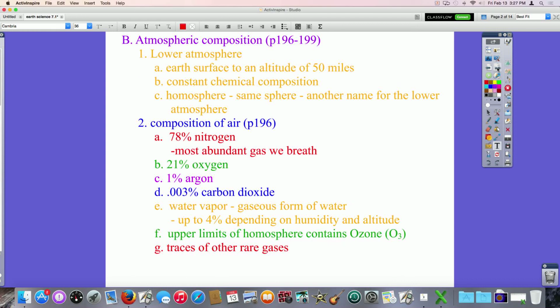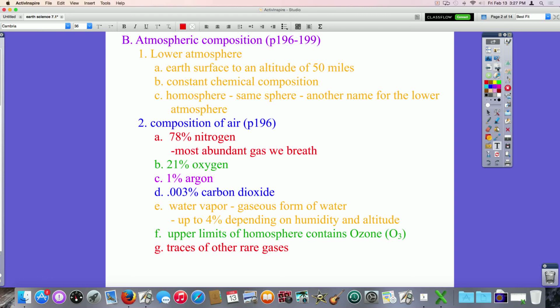The atmospheric composition. If we look at the atmosphere by composition, it really divides up into two groups. There's the lower atmosphere and the upper atmosphere. The lower atmosphere is from the Earth's surface to an altitude of around 50 miles. It has a fairly constant chemical composition. We also call it the homosphere because of this constant chemical composition, because homosphere means same sphere, same realm here. It's another name for the lower atmosphere.